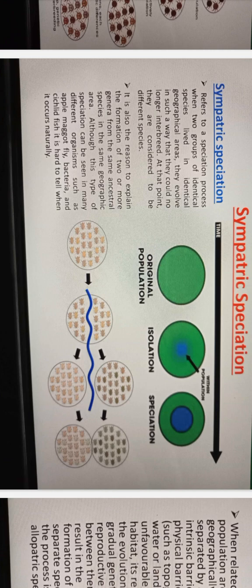It is also the reason to explain the formation of two or more genera from the same ancestral species in the same geographic area. Although this type of speciation can be seen in many different organisms such as apple maggot fly, bacteria, and cichlid fish, it is hard to see when it occurs naturally.